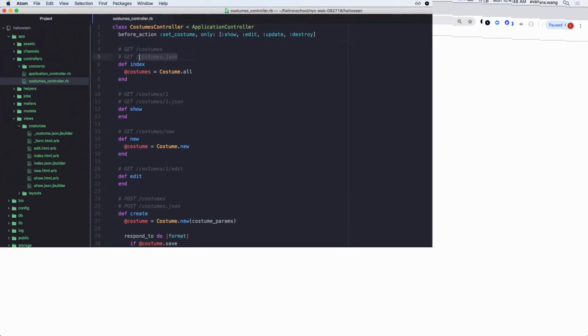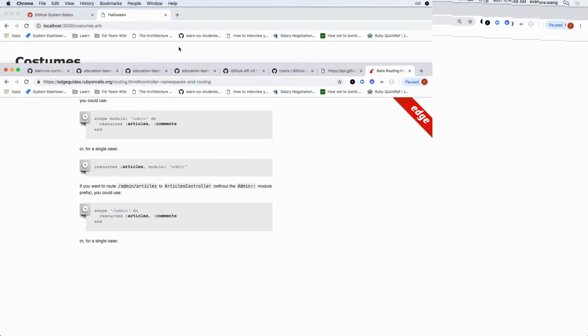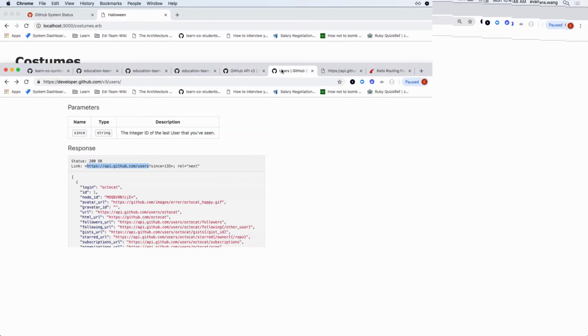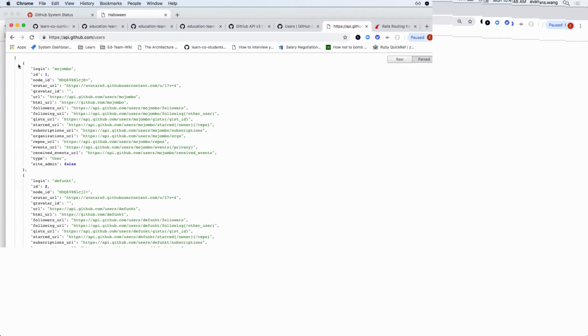Well, I want JSON, right? So I want to see something that looks like this. I showed you a long time ago that I can, in fact, get JSON like this, in an array, where I get these objects.